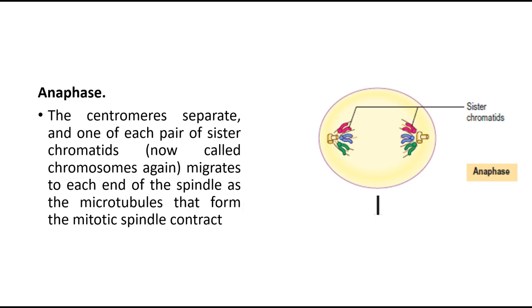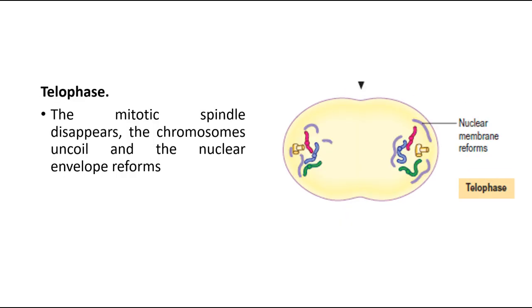So what are the mitotic apparatus which were present in prophase and in metaphase, how these chromatids were aligned at the center? Here the microtubules will contract. So what it does, it will separate this combined set into two different sets. So we have two sets of genetic materials in a single cell.